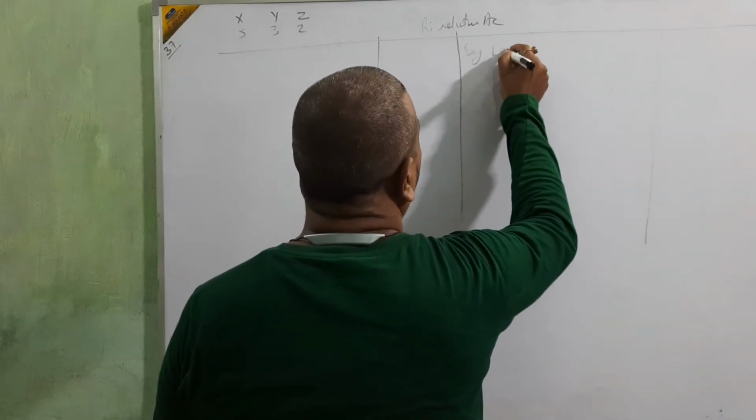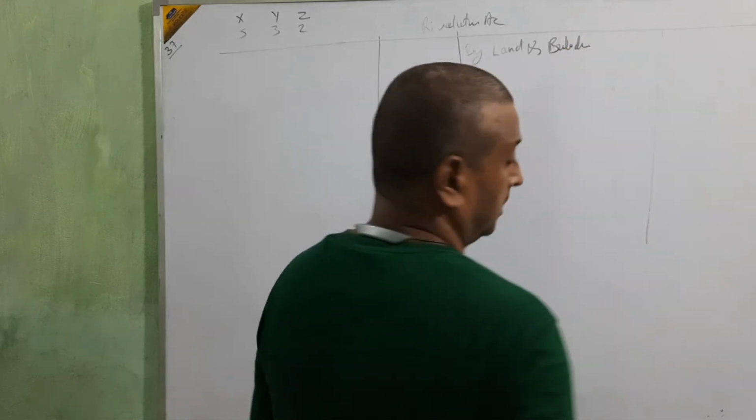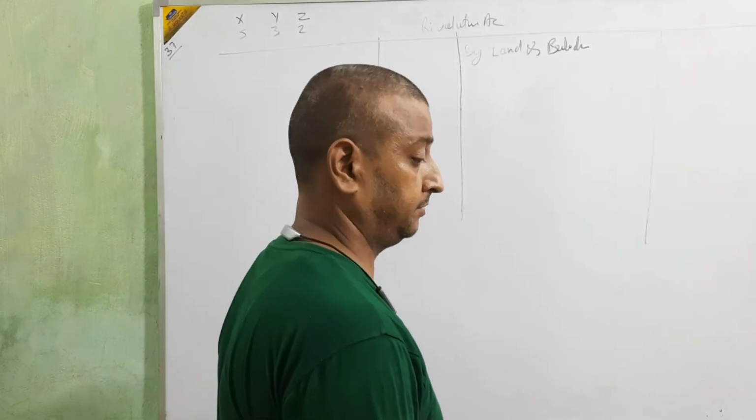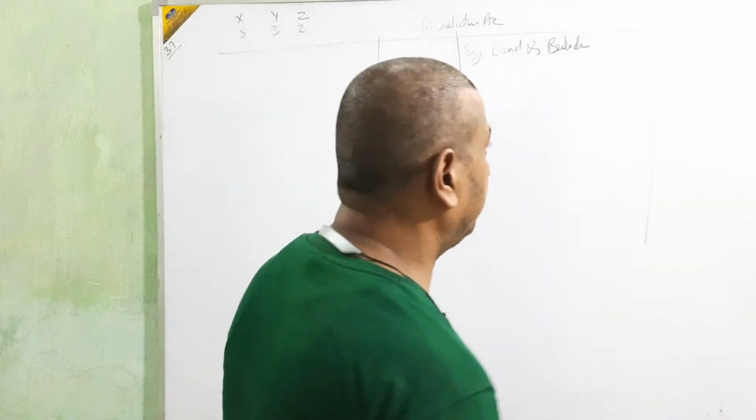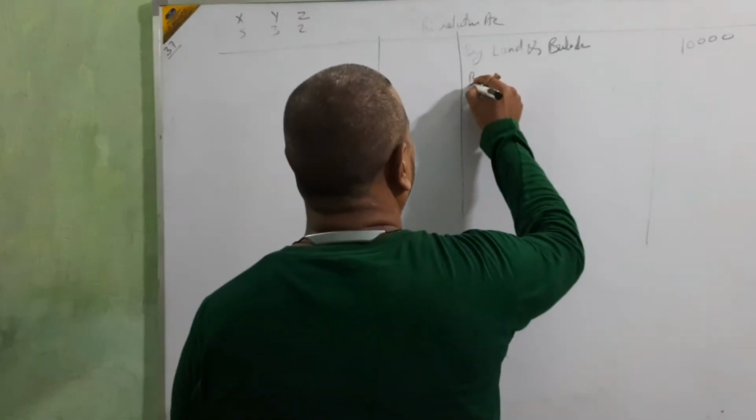By land and building. The value of land and building is 2 lakhs. 5% of 2 lakh is 10,000. Okay, next.